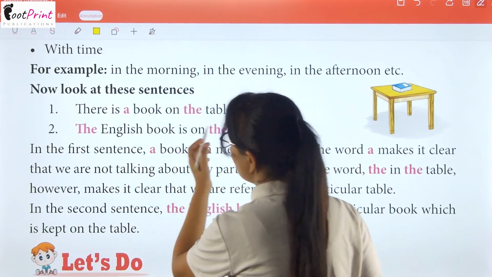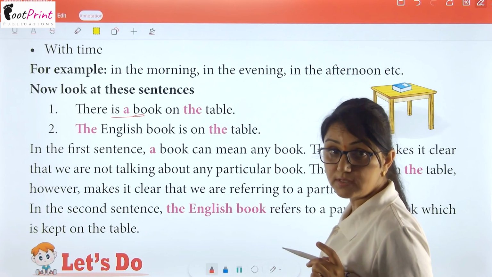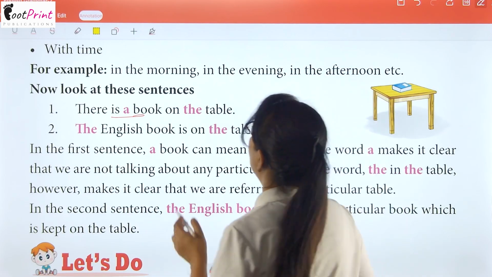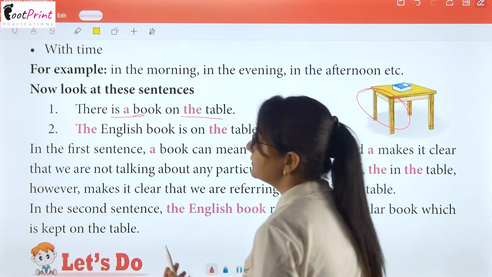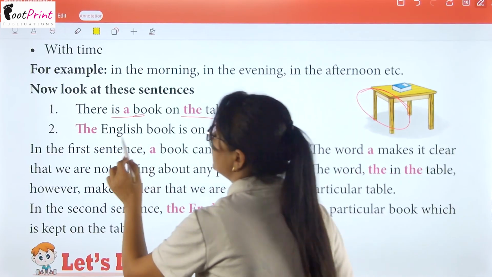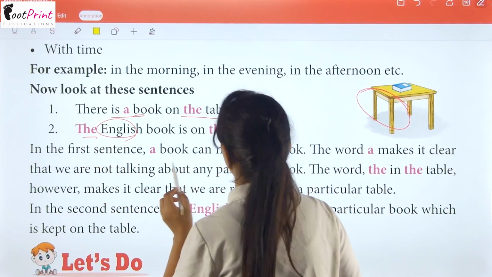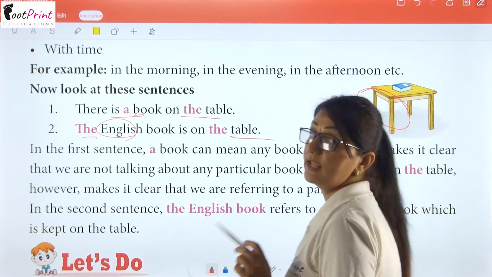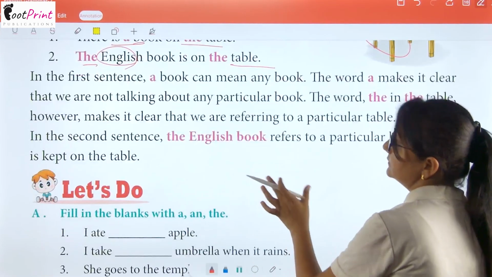First one is, there is a book on the table, or before the book, because book is going to be starting with the consonants, and the is for a particular thing. Okay. Second is, the English book is on the table. So English is a subject, and before that we will put here the, and table is the name of a thing. Okay, that's why they are putting here the.